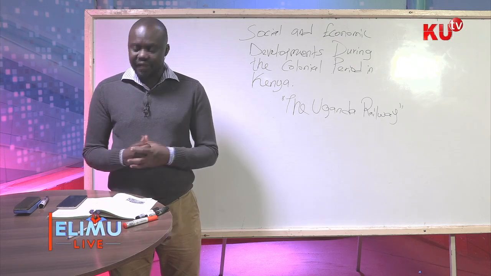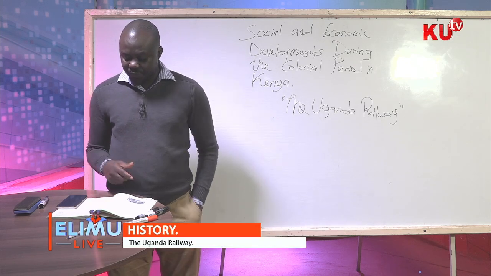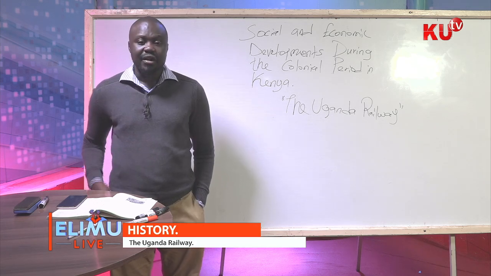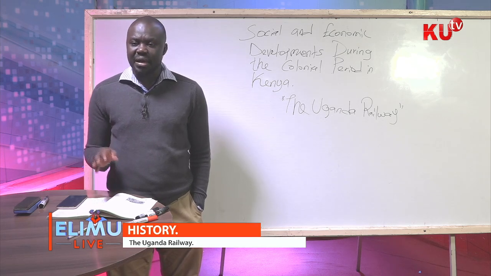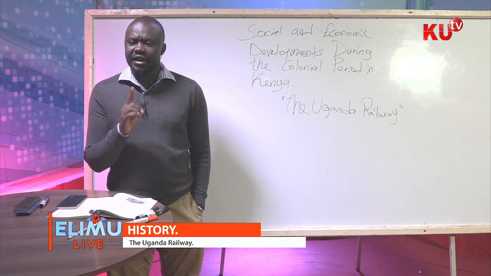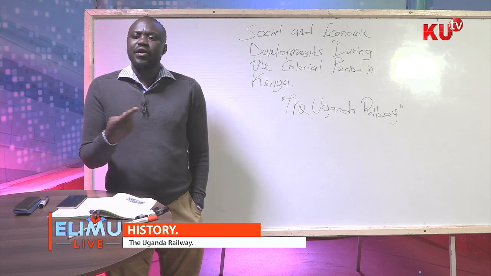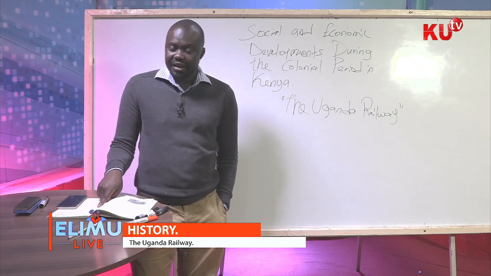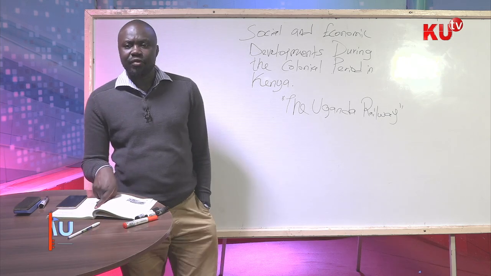Now, others that are not in the slide include growth of trade. Because of the railway line, trade developed not only at the coast, which was a predominant trading center even before the colonialists came, before the 19th century. Other regions in the interior were now connected to the outside world.